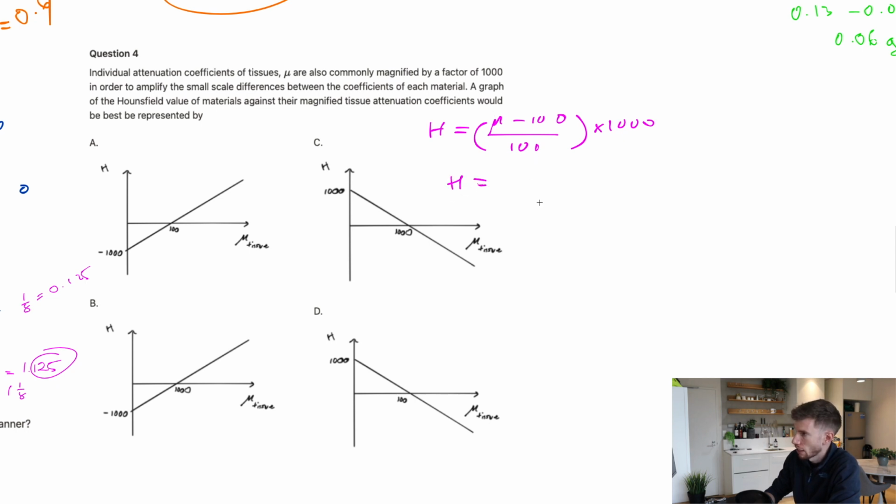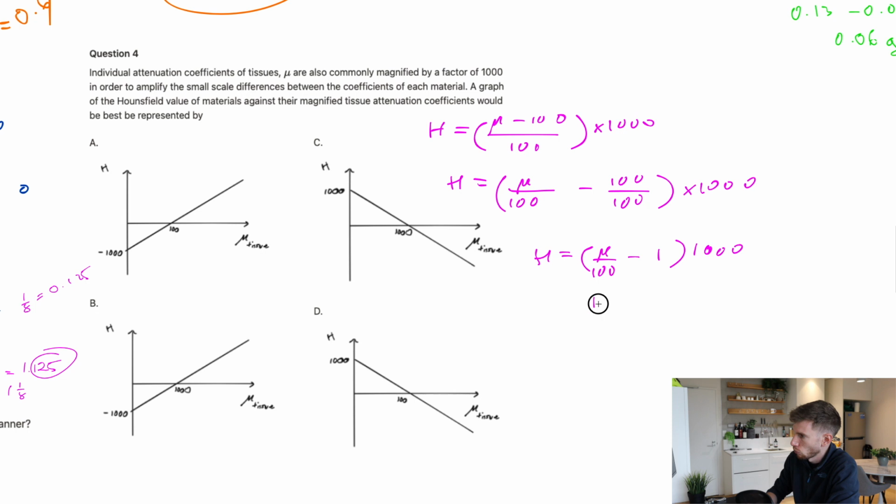So if we expand this out, we can get this as mu on 100 minus 100 on 100, and then times 1,000. We can then expand that a little bit further. So this then is going to be mu on 100 minus 1 all times 1,000.